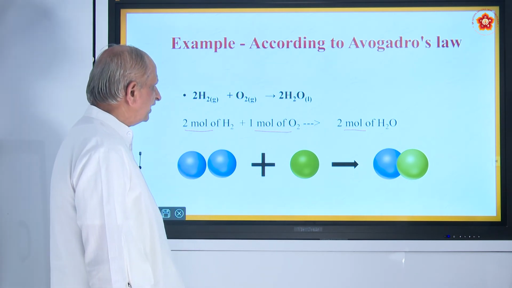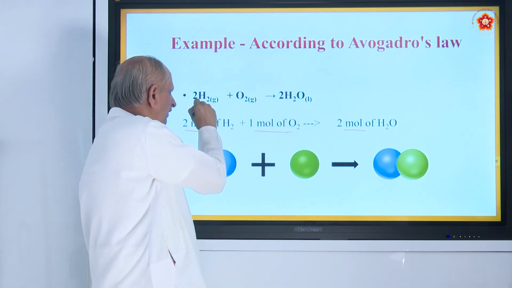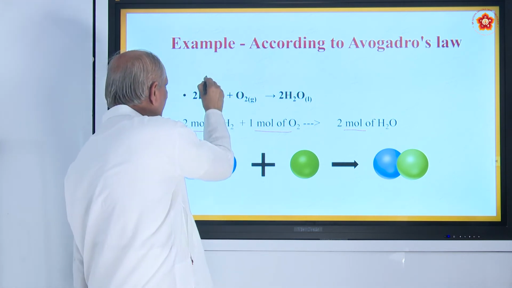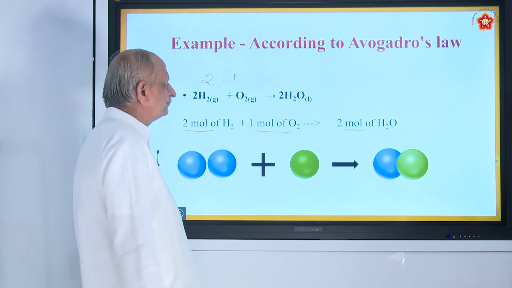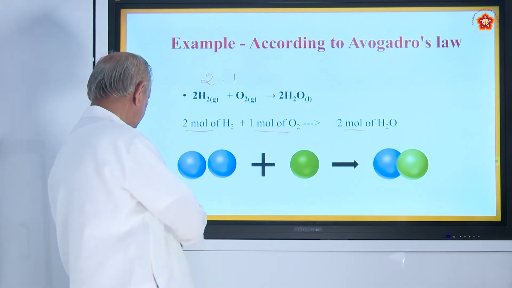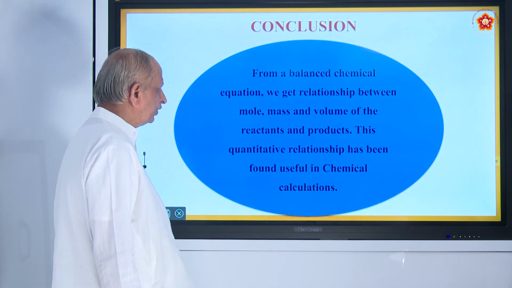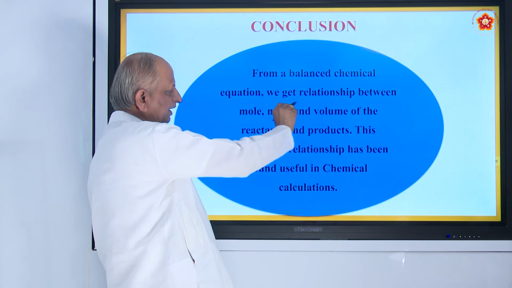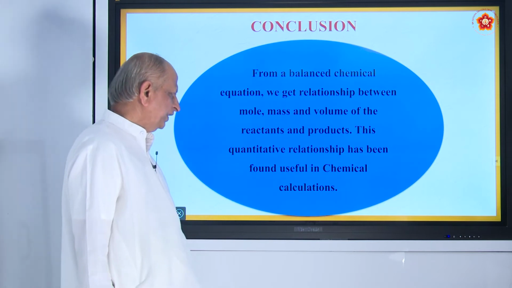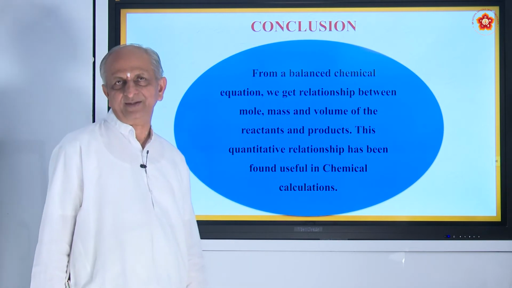So, what did Gay-Lussac say? He said that the volumes of hydrogen and oxygen and the water that is formed will be in a simple ratio. So, that is the balancing of the equation. So, what do you conclude? From a balanced chemical equation, we get relations between mole, mass and volume of the reactants and products. This quantitative relationship has been found useful in chemical calculations.